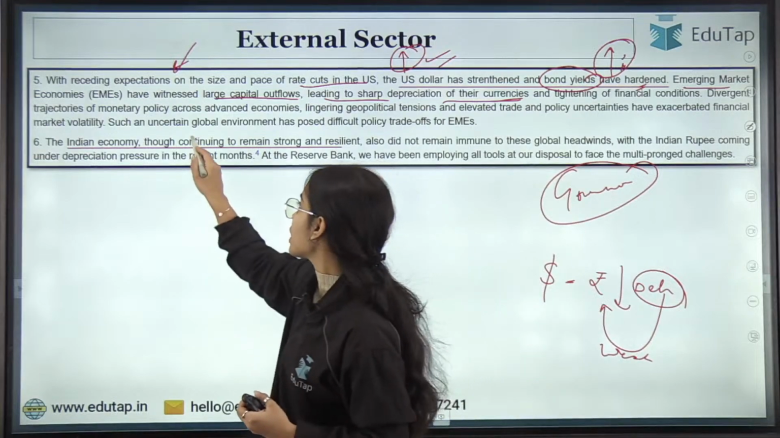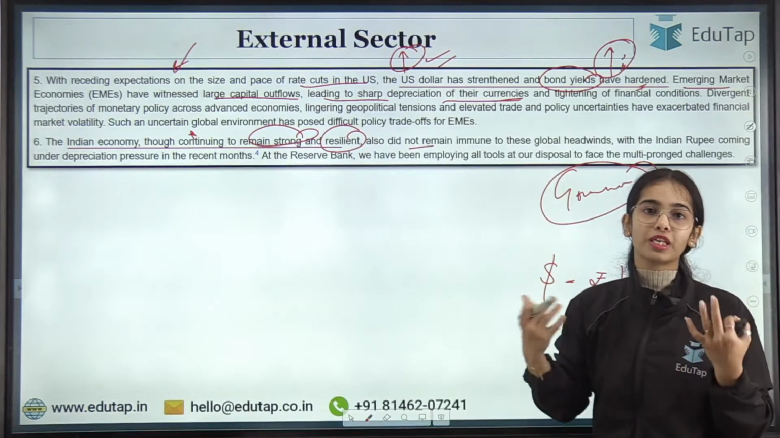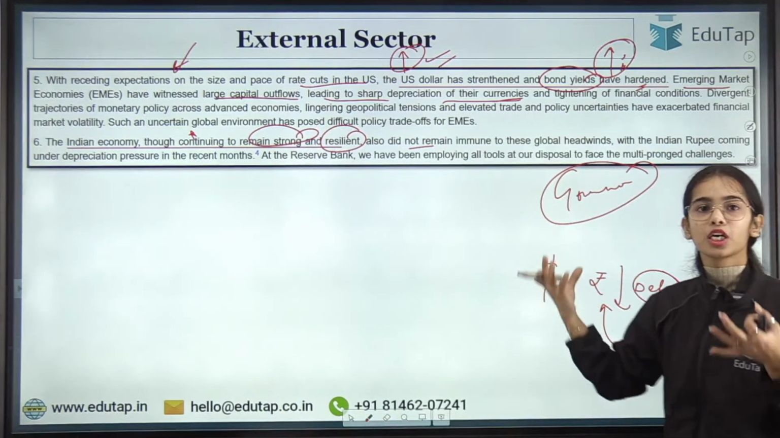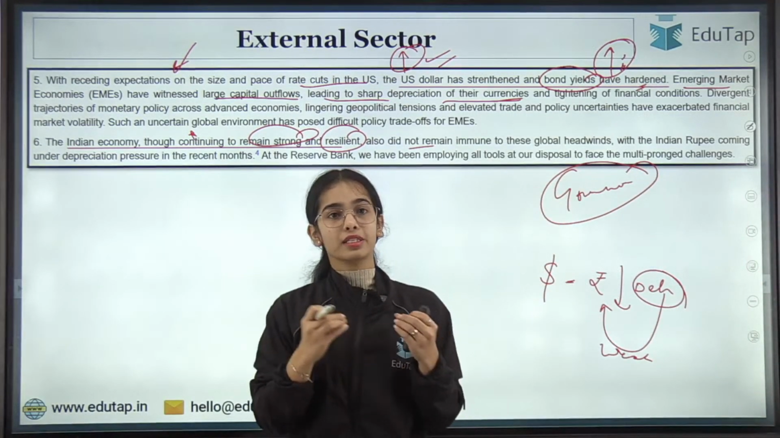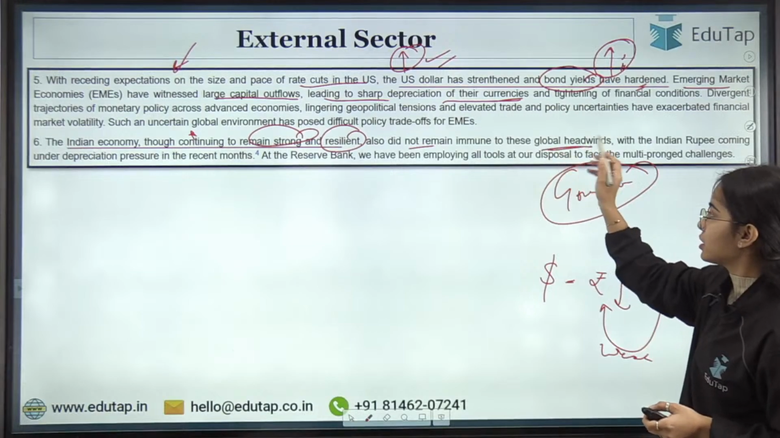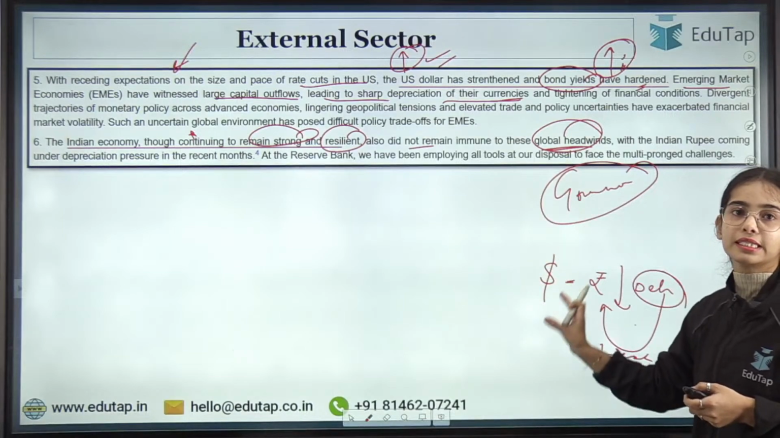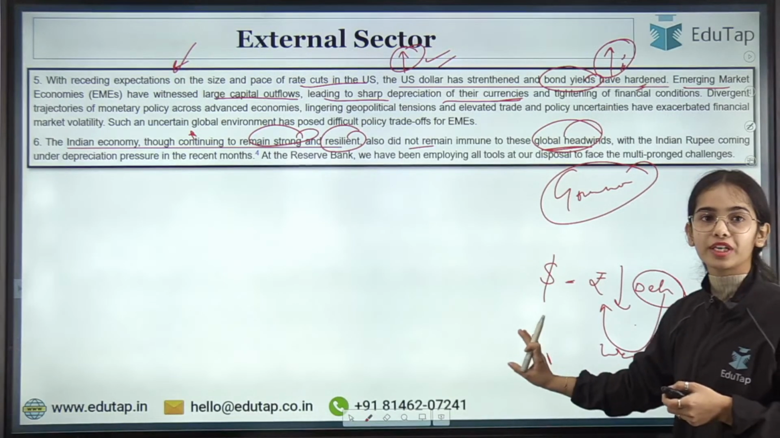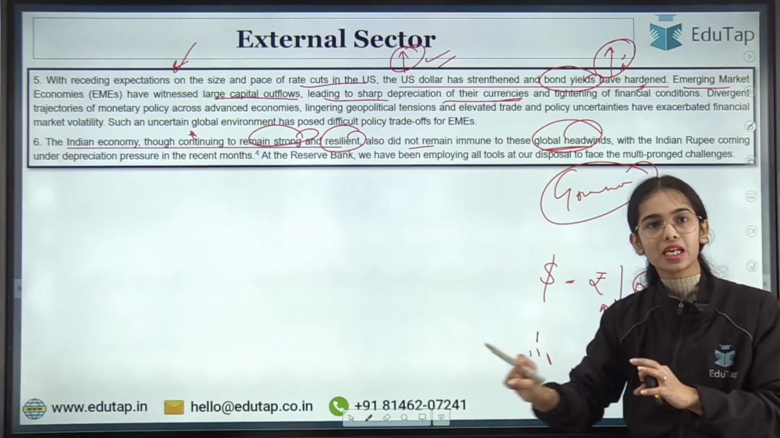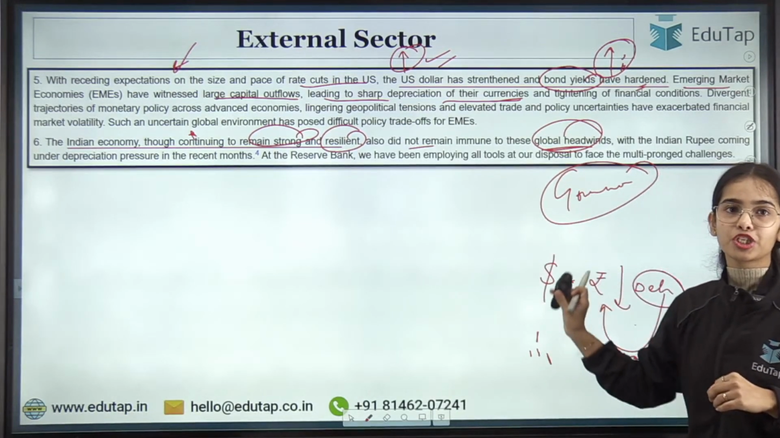So the Indian economy, though continuing to remain strong and resilient, also faced the brunt of the weakening of our currency against the dollar. The rupee is depreciating against the dollar because of the external scenarios and global headwinds. Our currency is depreciating because in the US the bond yields have hardened and many foreign investors want to invest in US bonds. So they are taking money out of our country and investing it in the US. Okay, so this has caused depreciation of the rupee.